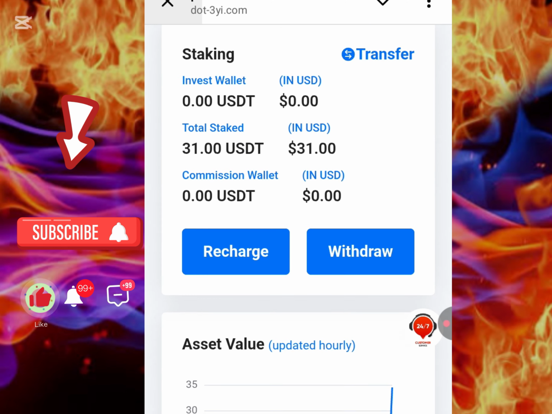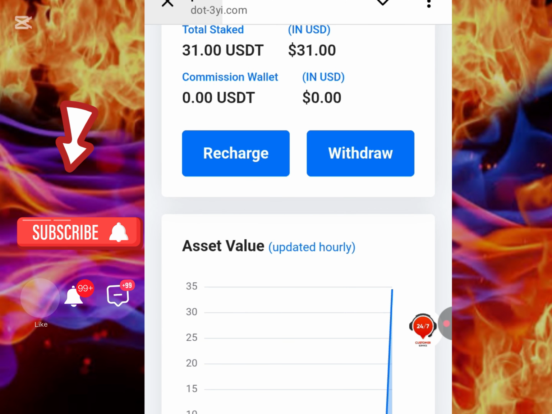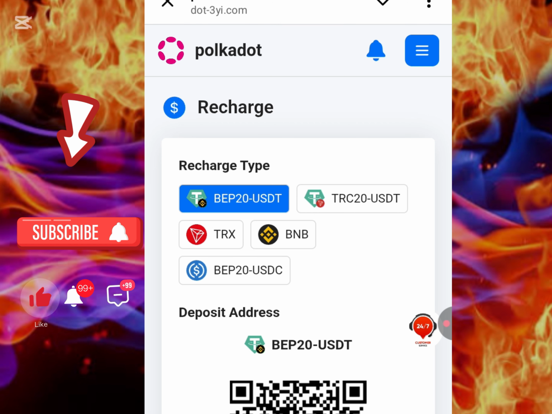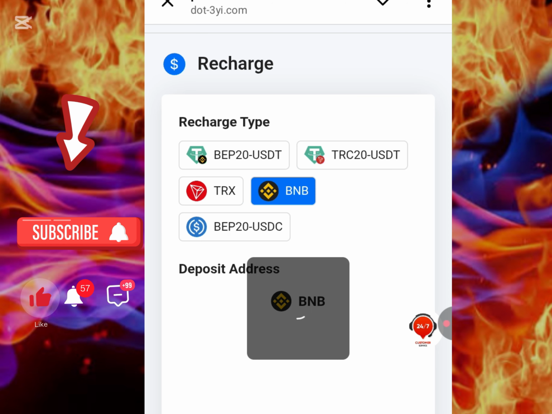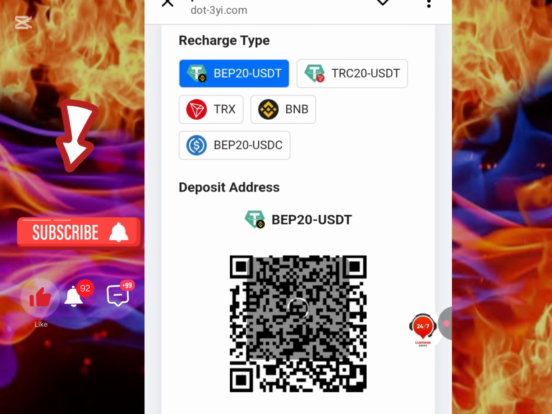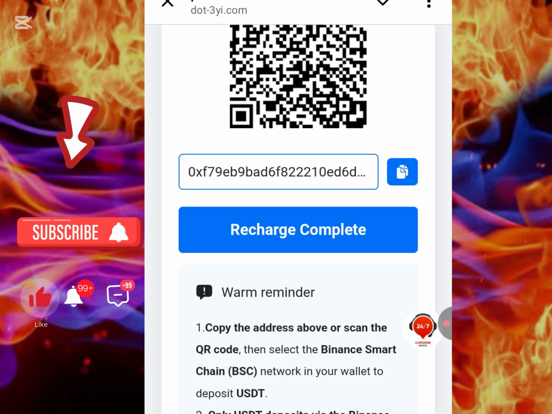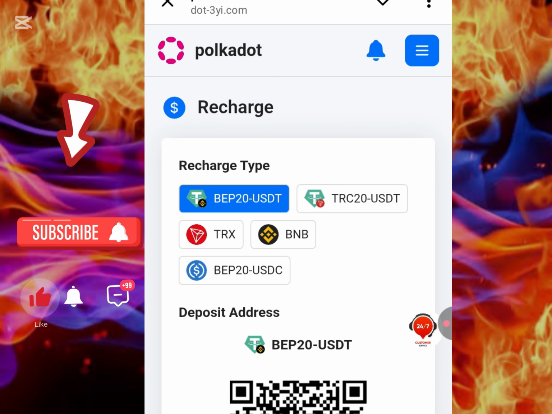Now if you want to recharge, you're just going to come here, click on recharge right here, and you are going to see different networks that you can use to recharge. We have the USDT BEP20 right here, we have TRC20 network, we have TRX, we have BNB, we have BEP20 USDC. Now before you recharge, please make sure that you have seen the staking balance that you want to use to recharge, and how much you want to use, how much your target is, your earning rates on a daily basis.